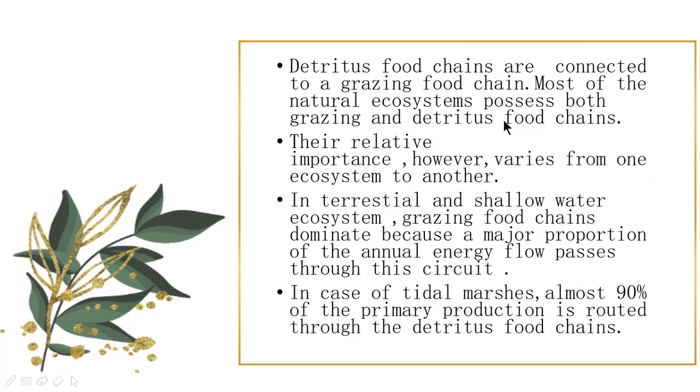Detritus food chains are connected to grazing food chains. Most natural ecosystems possess both grazing and detritus food chains. The relative importance, however, varies from one ecosystem to another. In terrestrial and shallow water ecosystems, grazing food chains dominate because a major proportion of annual energy flow passes through this circuit. In the case of a tidal marsh, almost 90% of the primary production is routed through the detritus food chain.